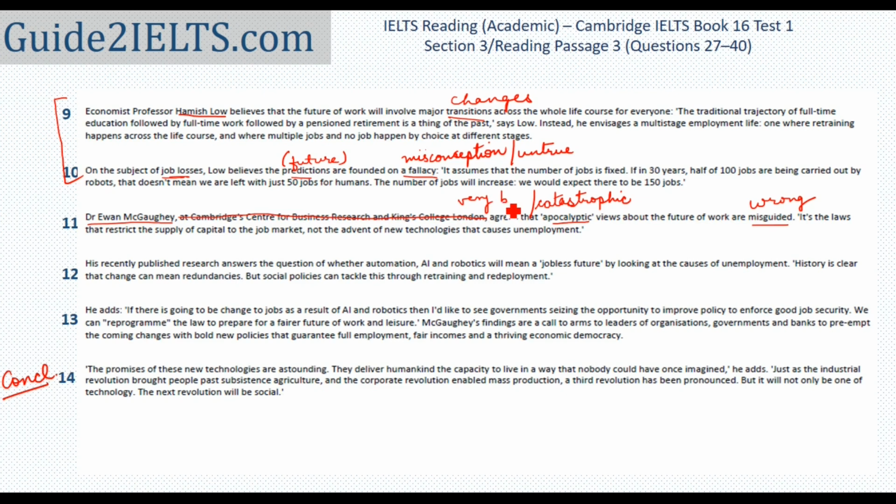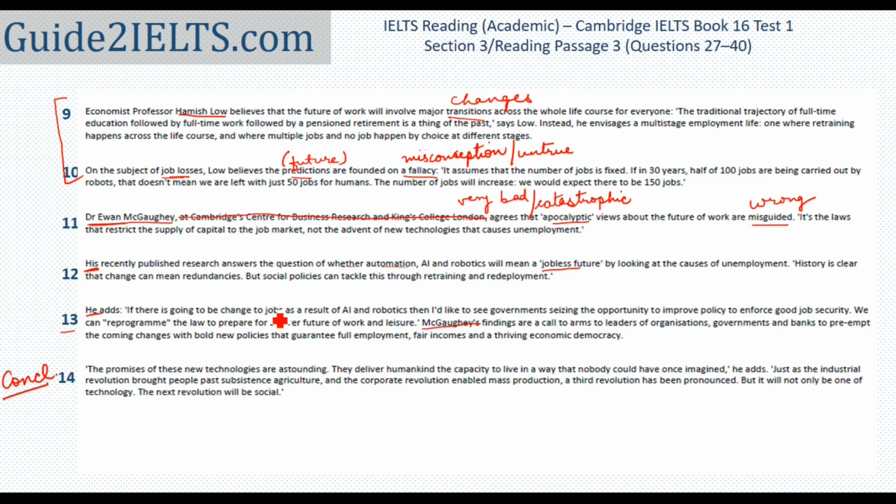The 12th paragraph now. His recently published research answers the question whether automation, AI, and robotics will mean a jobless future. So this "his" clearly means that we are talking about the same person as the previous paragraph. And it is about his research, again to do with a jobless future, a continuation of what was mentioned in the previous paragraph.